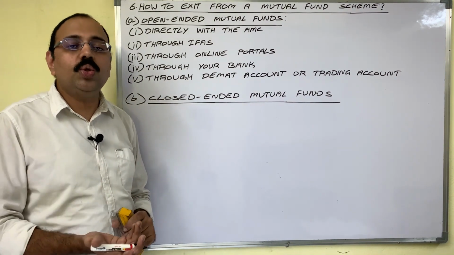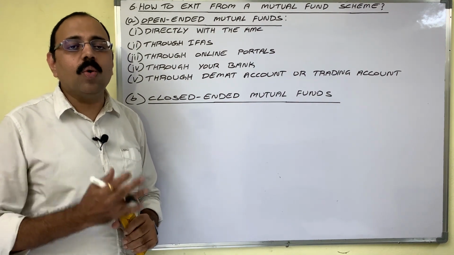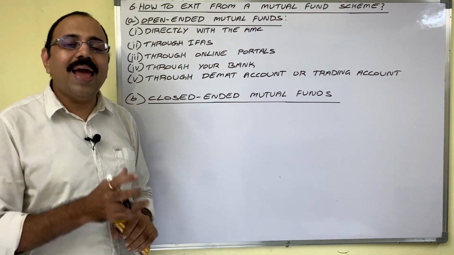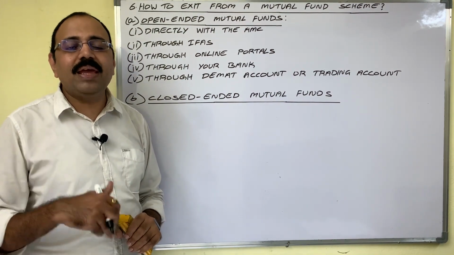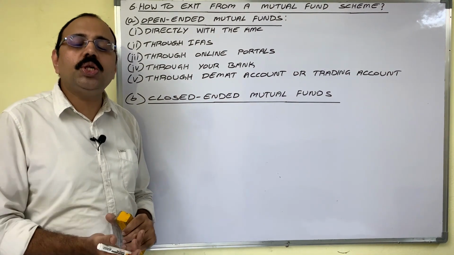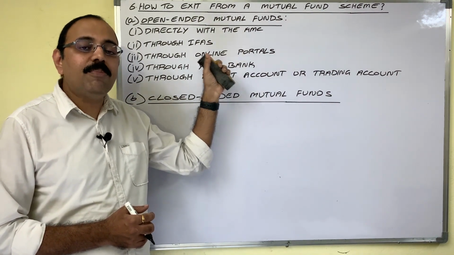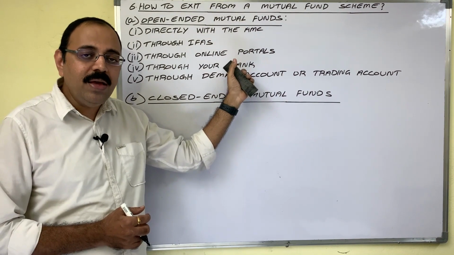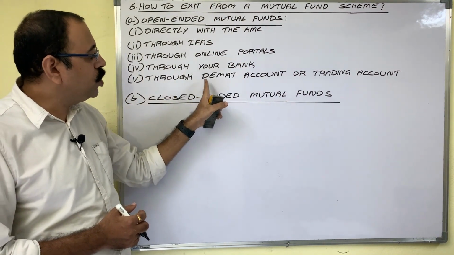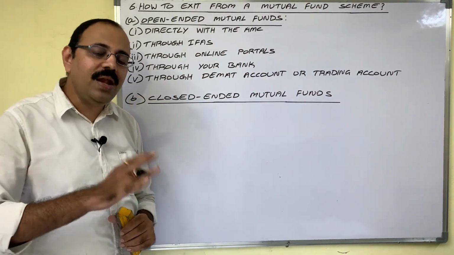If he purchased those units from third party online portals like Paytm Money, Groww, Kuvera, Zerodha, then from the same app he can redeem. He has to select redemption option. By giving required information, he can redeem his units. If investor purchased those units from bank where he is maintaining an account, by submitting the redemption form to that bank, he can redeem his units. Suppose he purchased those units through Demat account or trading account. Through the same accounts, he can redeem.